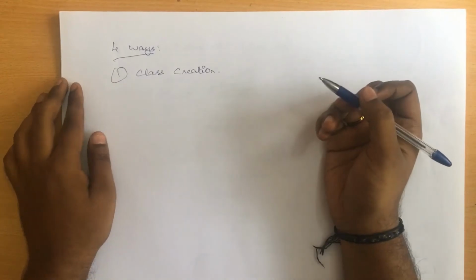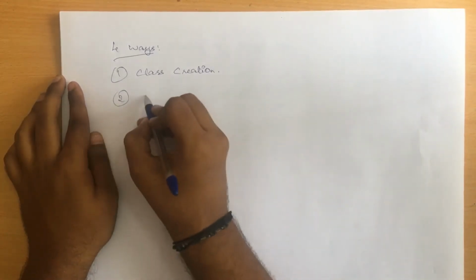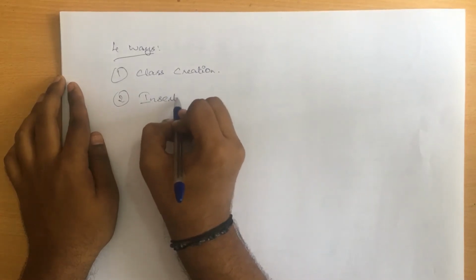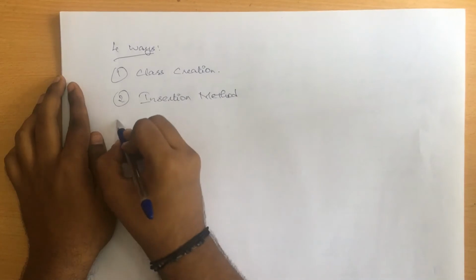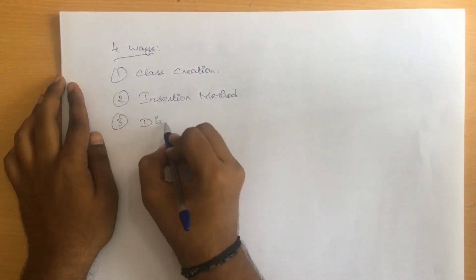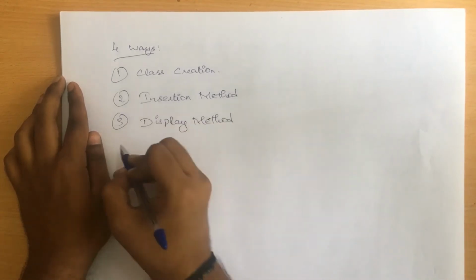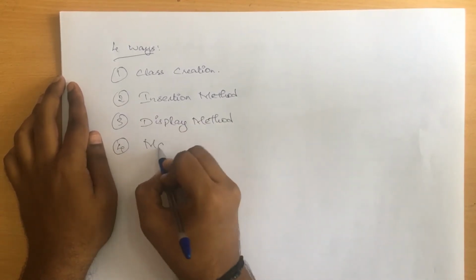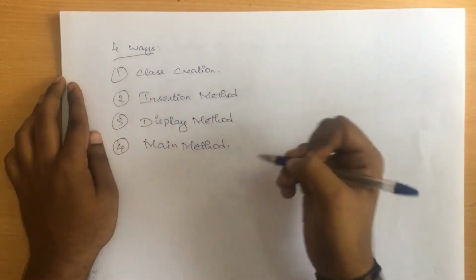Second one is the insertion method. Third one is going to be the display method. And the last one is going to be your main method. So this is how your program implementation should be.